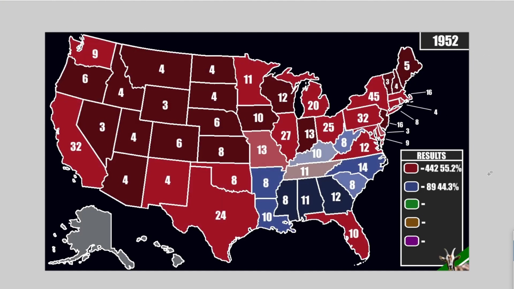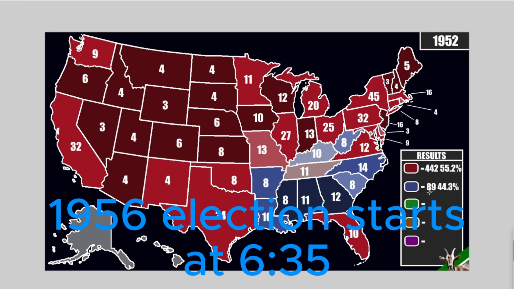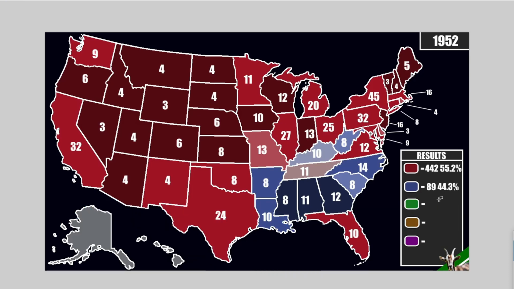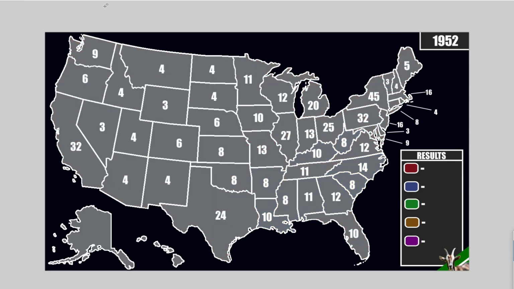Now, for the 1952 election in real life, we're looking at 442 electoral votes for Eisenhower, only 89 for Adlai Stevenson. Not good at all, and he's more than 10 points above Adlai Stevenson in popular vote share right here, which is pretty crazy. But we will see what happens. Of course, a lot of the times you guys seem to want to do things that are different just for the sake of being different, or maybe there's a whole bunch of different reasons for how you guys voted. But let's look into it here.